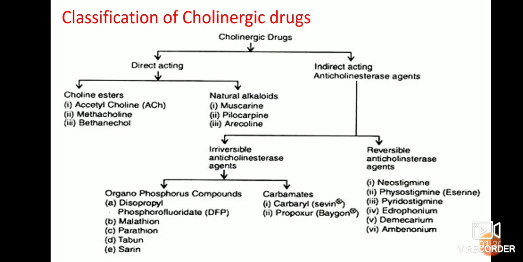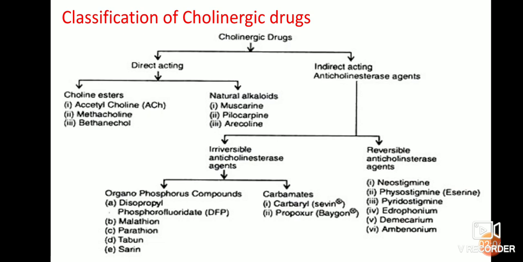Coming to the classification, it may be classified into two types: direct acting drugs and indirect acting drugs, which we can also call anticholinesterase agents. The direct acting drugs are again classified into two types: choline esters and natural alkaloids. Choline esters include acetylcholine, methacholine, and bethanechol. Natural alkaloids include muscarine, pilocarpine, and arecoline.